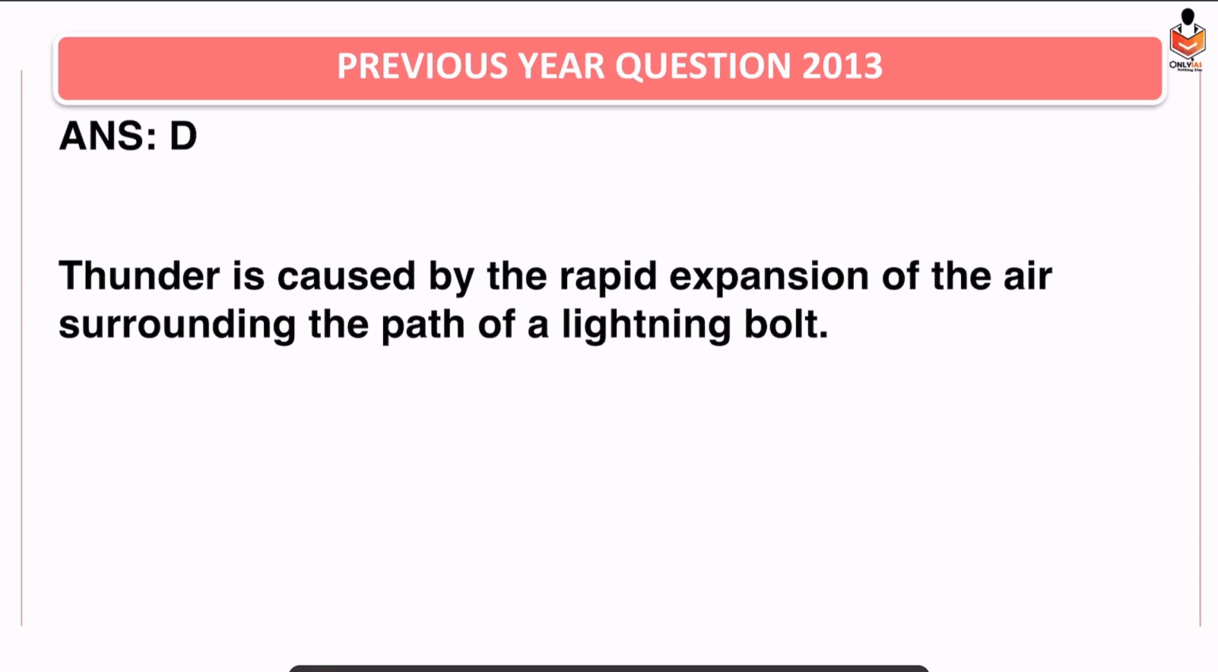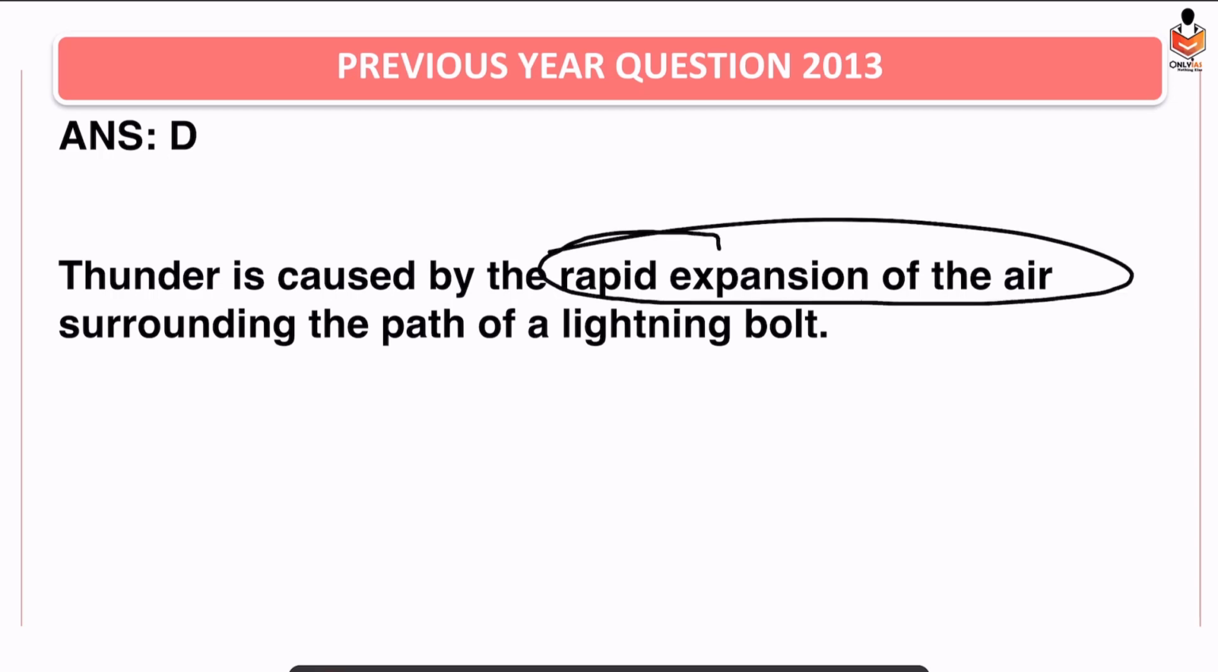Thunder is caused by rapid expansion of the air. Basically, lightning occurs, and lightning results in the production of a lot of heat. This results in expansion of the air particles surrounding the lightning. And as the air expands at a very fast pace, this leads to thundering. A noise is produced, which is known as thunder.